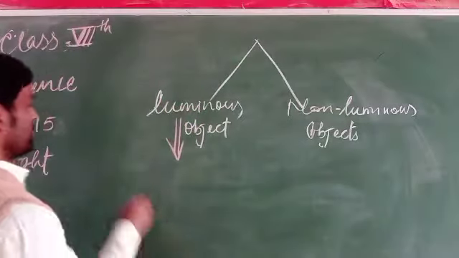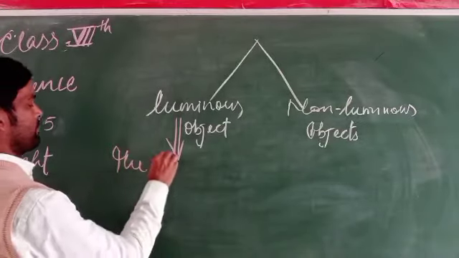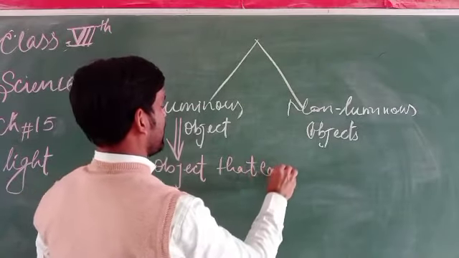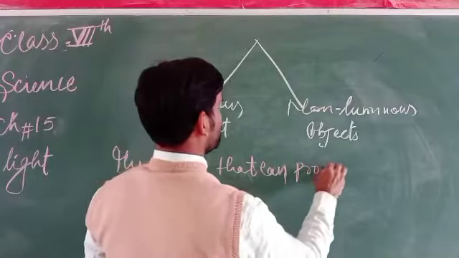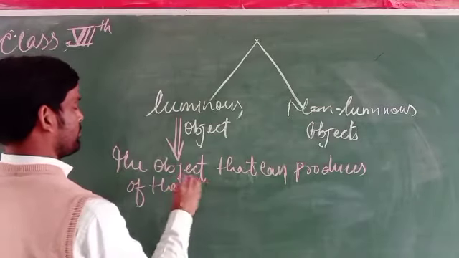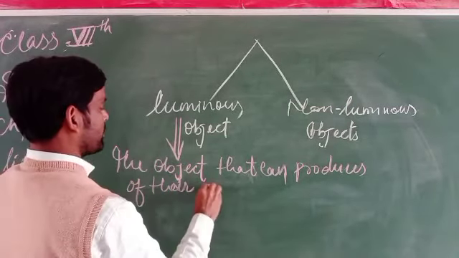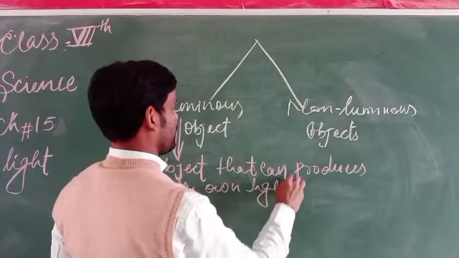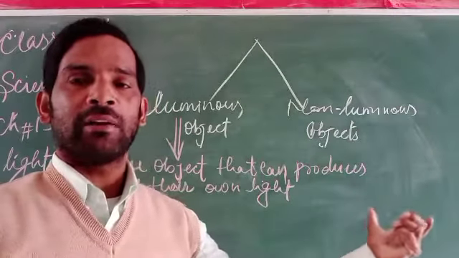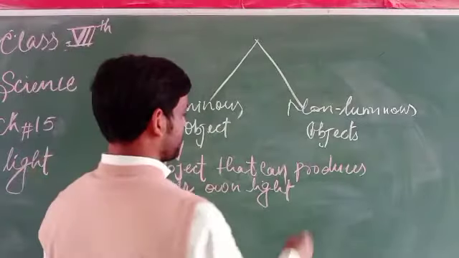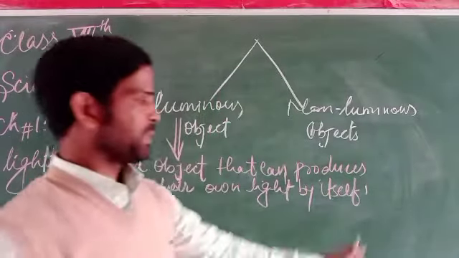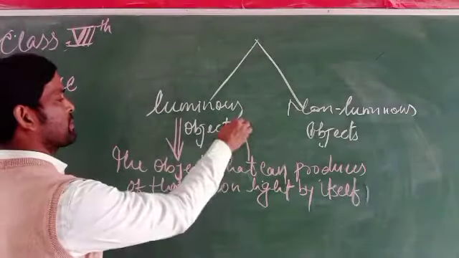The object that can produce its own light by itself is called a luminous object.